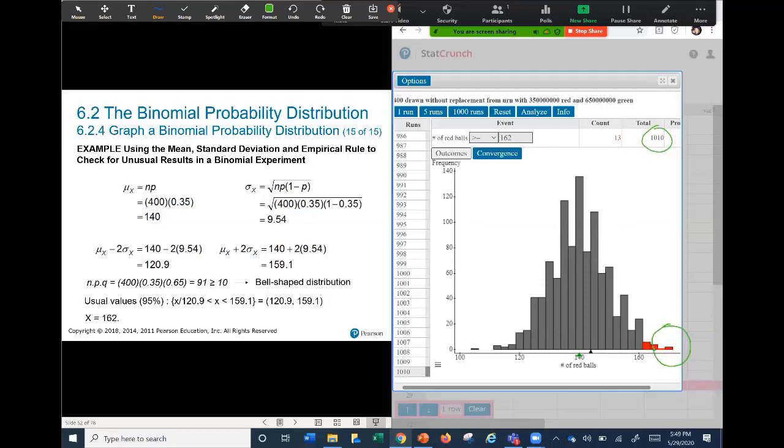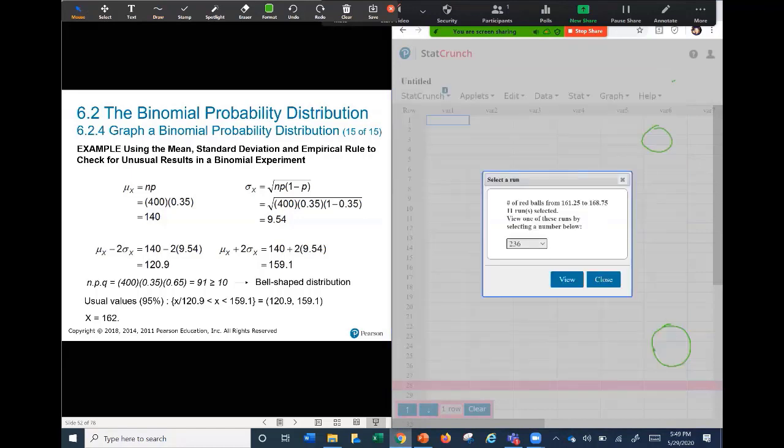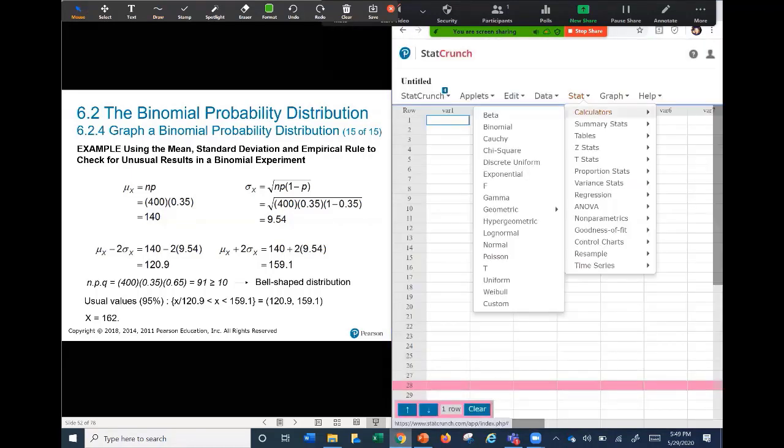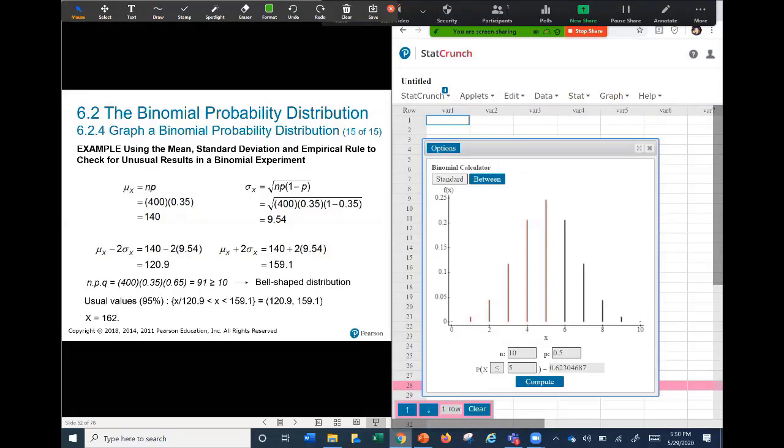That is the way we can do a simulation. In this case, we select a few samples. But what happens if we take all possible samples of the same size, 400, from this population? Let's use the theoretical binomial distribution. Let's go to stat, then to calculator, and in calculator, let's go to the theoretical binomial distribution. In this theoretical binomial distribution, we consider all possible samples.